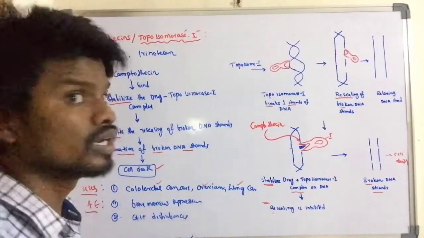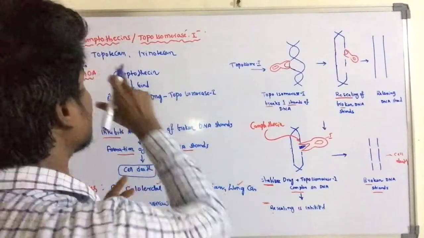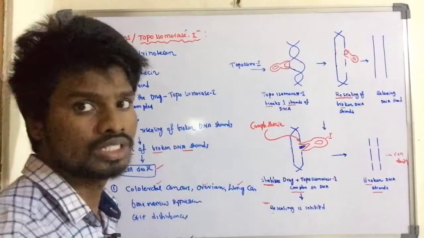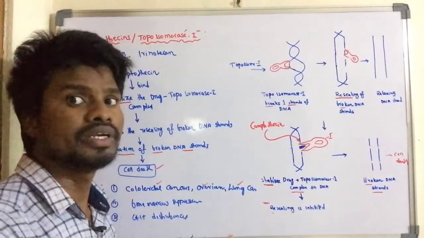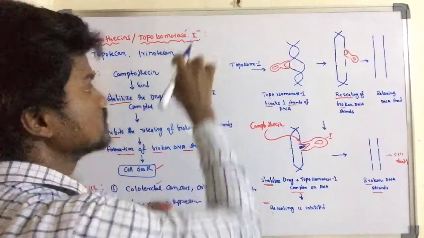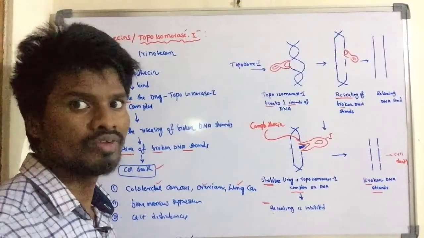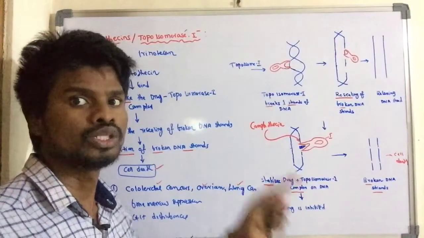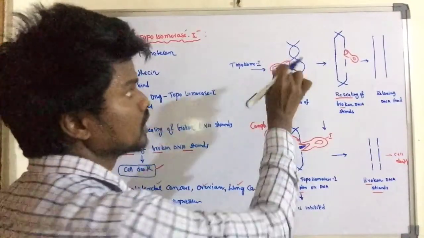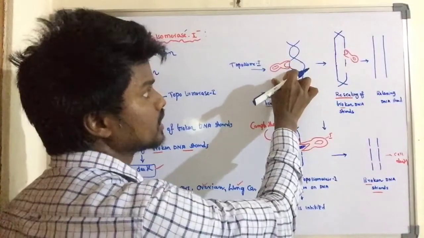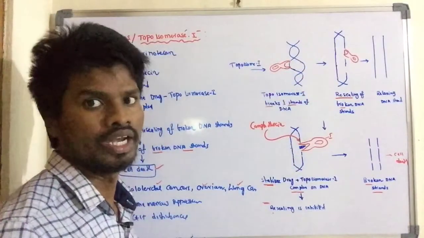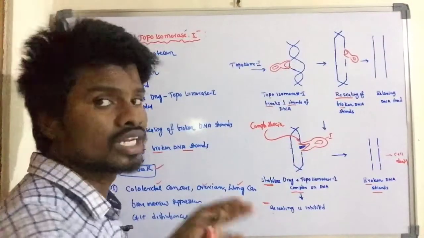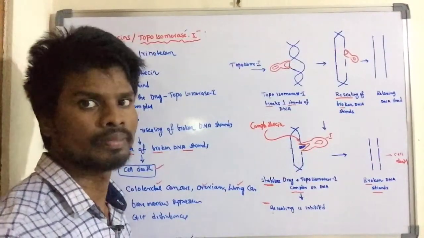Simply remember that the camptothecins are topotecan and irinotecan, both analogs of the camptothecin agents. These inhibit the topoisomerase 1 enzyme. Always remember the difference between topoisomerase 1 and 2. Topoisomerase 1 breaks and reseals only one single strand of the DNA. In the case of topoisomerase 2, it breaks and reseals both strands of the DNA.